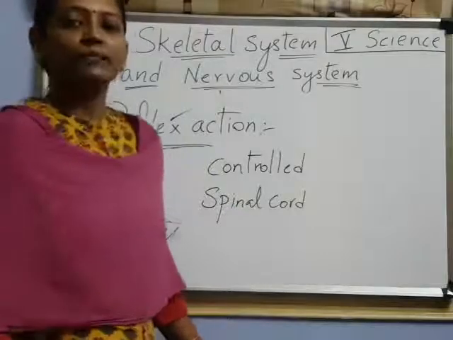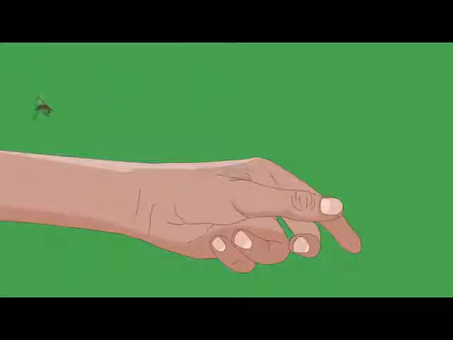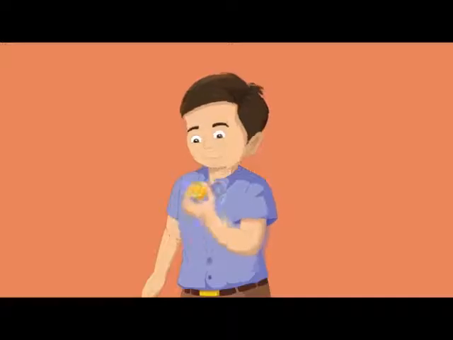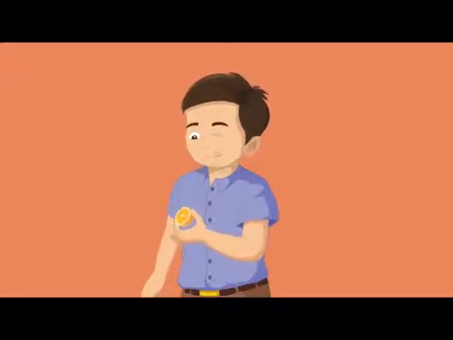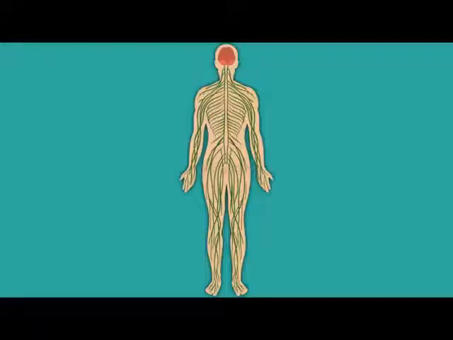Now children, I am going to show you a small video. Watch that video. The nervous system. What happens when you see a mosquito sitting on your hand? You quickly shake your hand. What happens when you eat an orange? You feel a tangy taste. You breathe automatically. Every single action that you perform is because of the coordination of the nervous system.